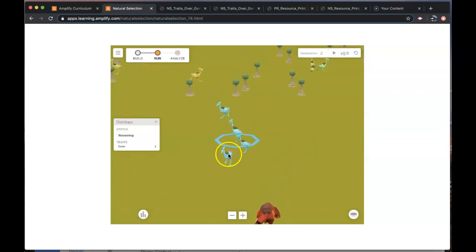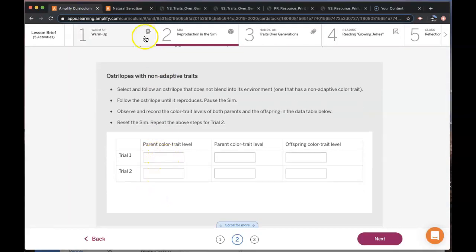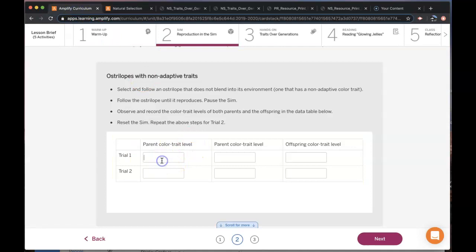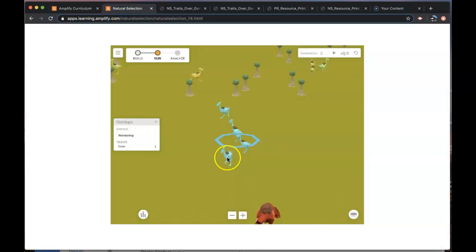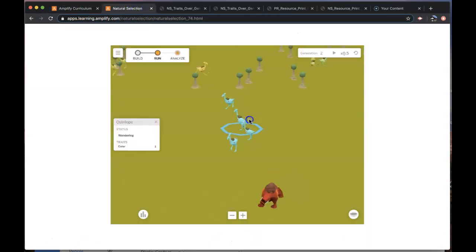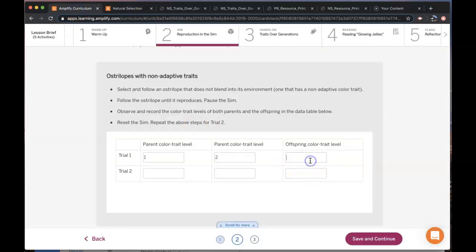And then after it reproduces, I'm going to pause again. So these were the parents. This is the offspring. You have to pause it here because you have to record the parent color level trait. This first parent has a 1, so I'll come in here and write 1. Then this parent has a 2, so I'll write 2. And then this offspring has a 1, so I'll write 1. And then I will reset the sim.